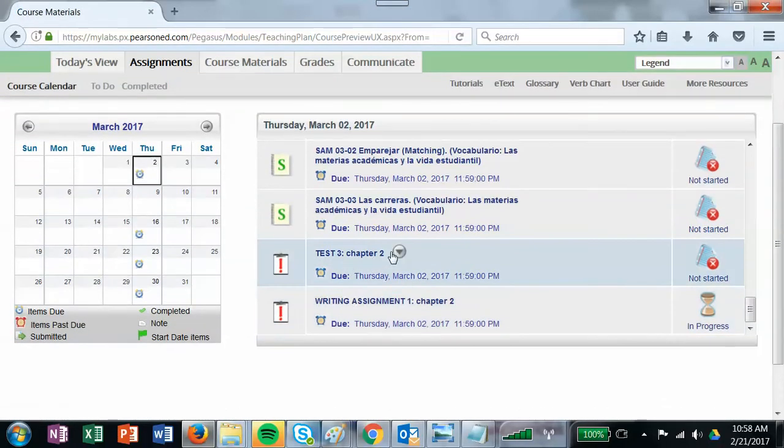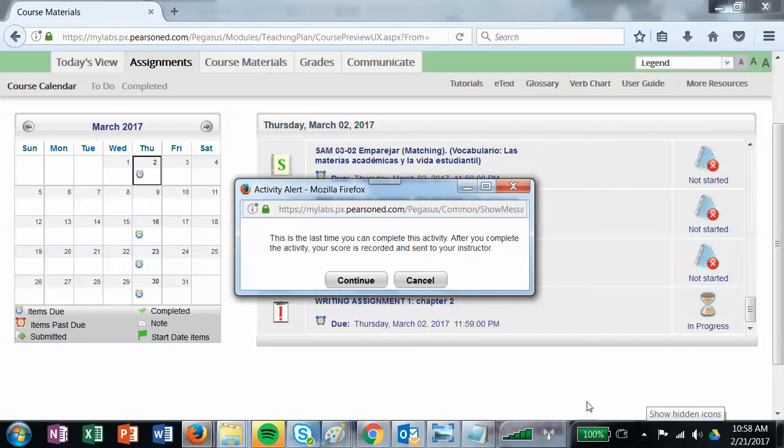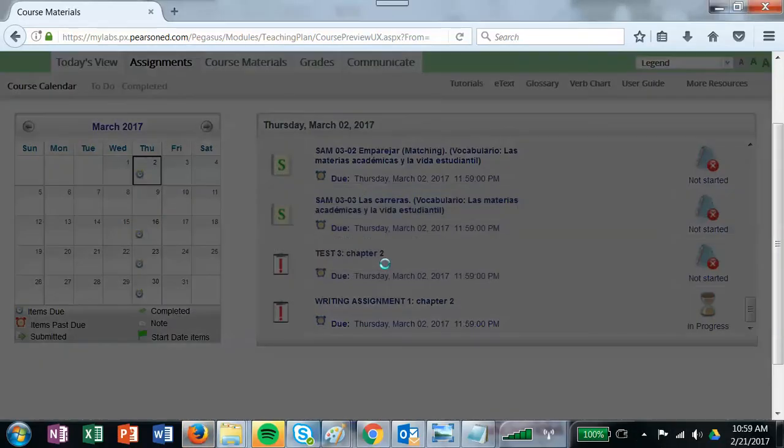And so then you also have test 3. This is the last time you can only get one chance to do test 3. So I'm going to open it up.